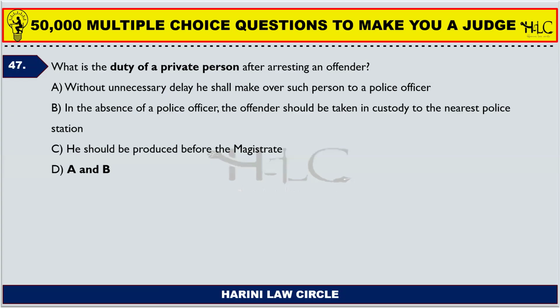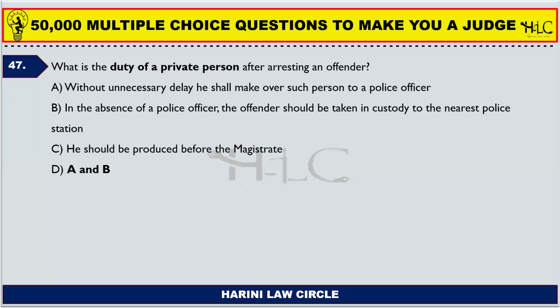He shall take him to the police officer, or he should call the police and inform that he has arrested a person who is a proclaimed offender, or he did a cognizable offense or a non-bailable offense before me, and inform the police officer immediately. Without delay means immediately. In the absence of a police officer, the offender should be taken in custody to the nearest police station. So, in case the police officer is not immediately available near that locality, he should be taken in custody to the nearest police station.